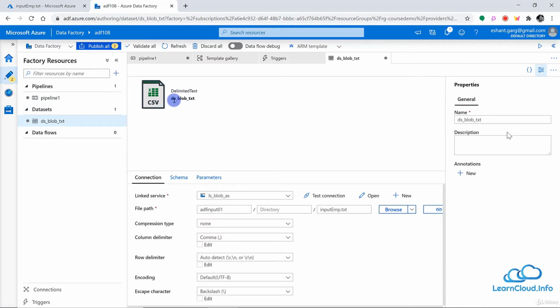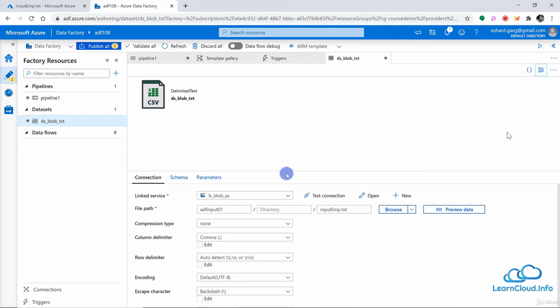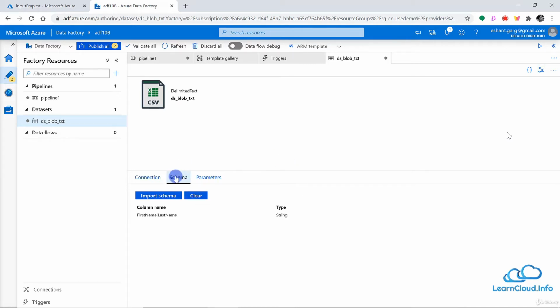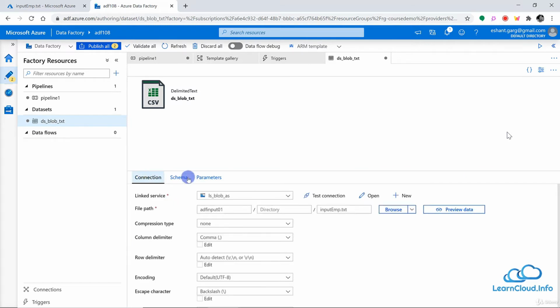This has created our new data set. And here we have the properties to, once again, if you want, you can change the name, and you can give the description of the data set here. And now here you can also go into the schema and see the schema. But if you see, this is not right. This is taking our column name as one column name, which is first name and last name, which is not right. So let's see what's going on here.